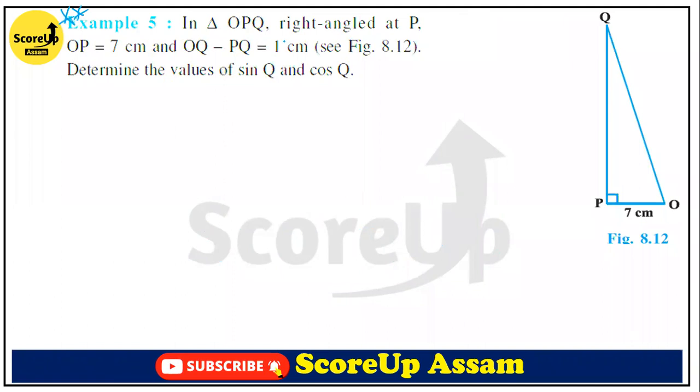In triangle OPQ, right angle at P, OP is 7 centimeter, and OQ minus PQ is given as 1 centimeter. Determine the value of sin Q and cos Q. Okay, now see.